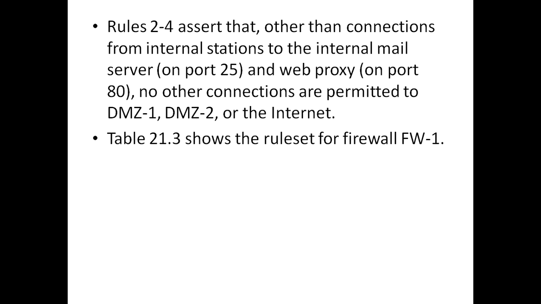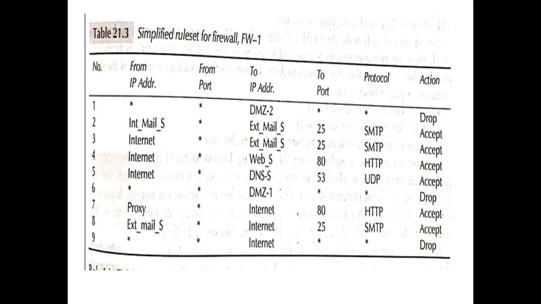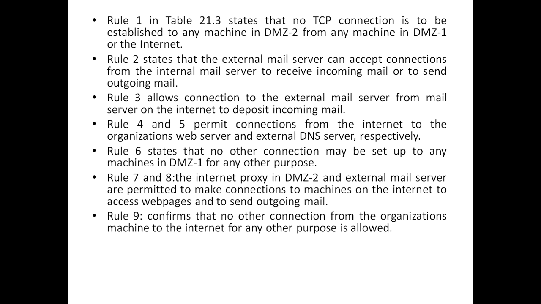The next is the simplified rule set for firewall 1. Here we have a total of 1 to 9 rules. Rules 1, 6 and 9 say drop, all others are accept. So what are these rules? The rule 1 in Table 21.3 states that no TCP connection is to be established to any machine in DMZ2 from any machine in DMZ1 or the internet.